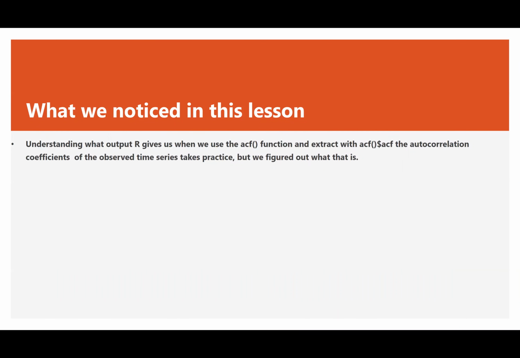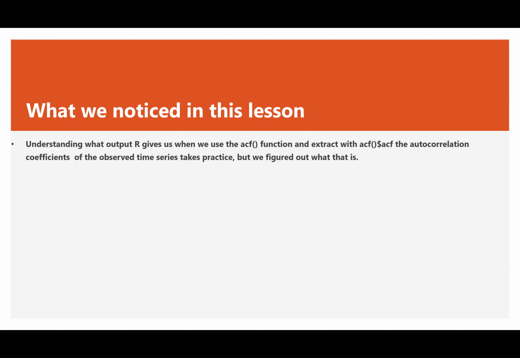So what we notice in this lesson is that understanding what output R gives us when we use the acf function and extract with $acf the autocorrelation coefficients r sub k takes practice, but we figure out what that is.